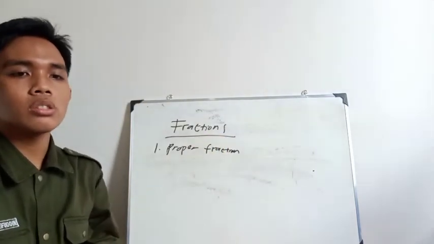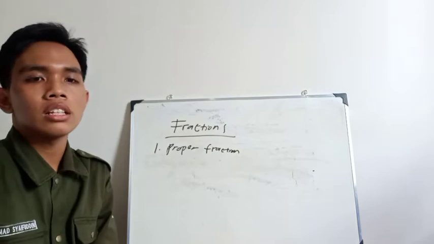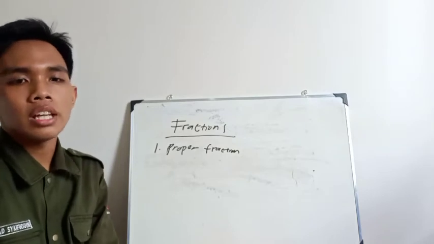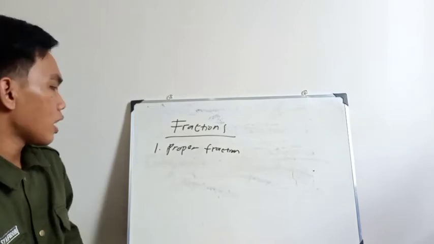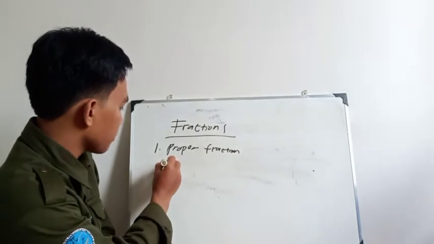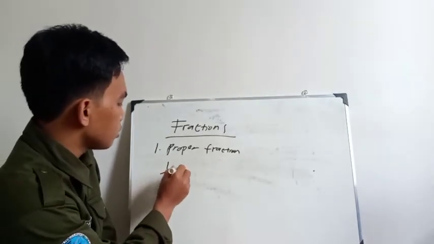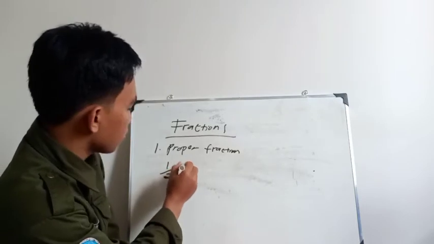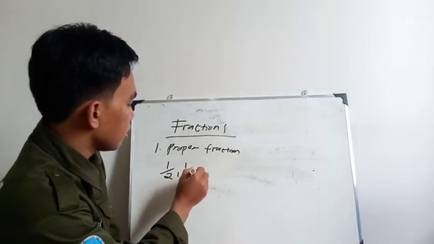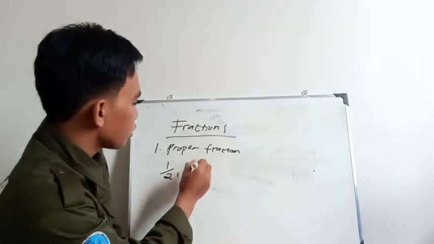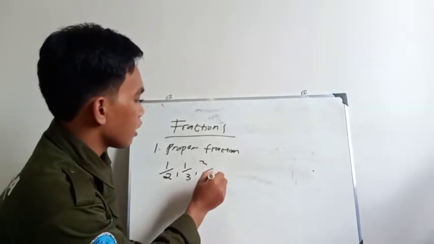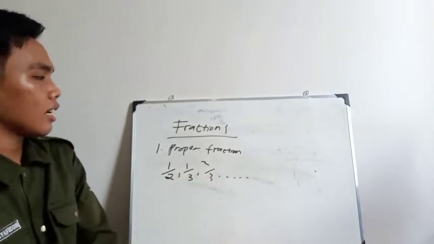A proper fraction is one whose denominator is greater than the numerator. Examples are 1 by 2, 1 by 3, 2 by 3, and so on.